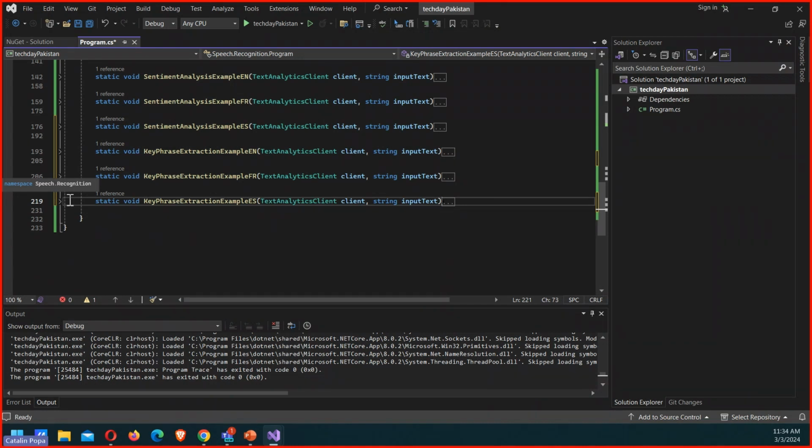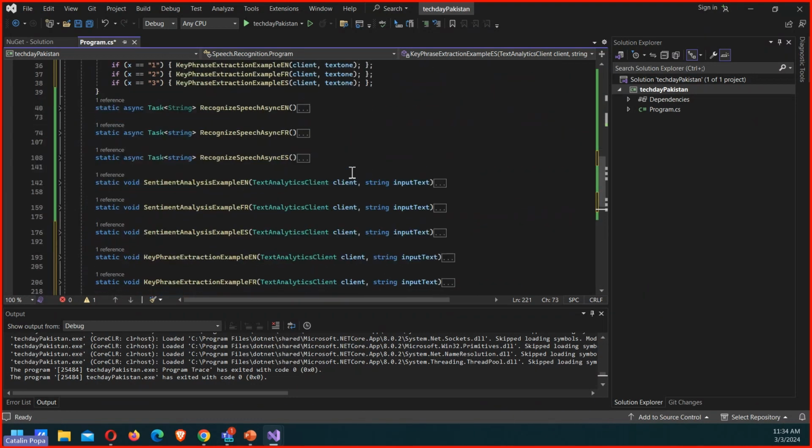You can even see languages that are not that popular, like Romanian, my local language, which is spoken by only about 20 million people in the world, which is a pretty low number. Any language you can think of, I'm pretty sure the resource will support. We'll have a look at that in just a second, but let's finish with the application first.